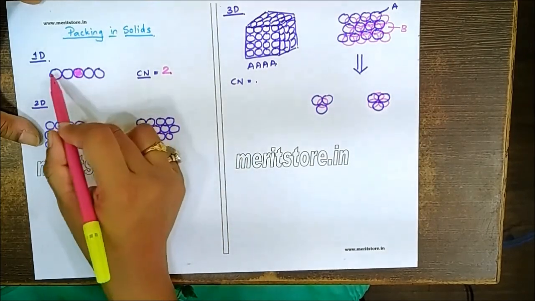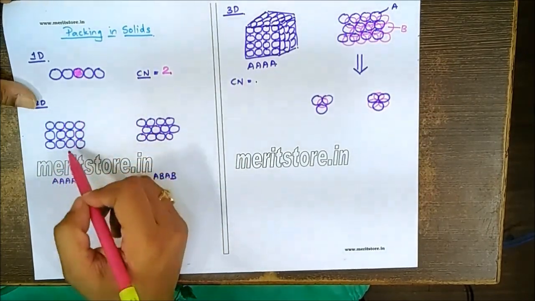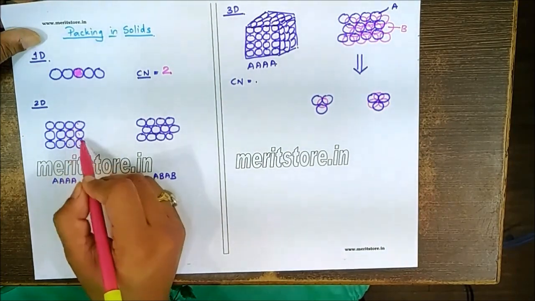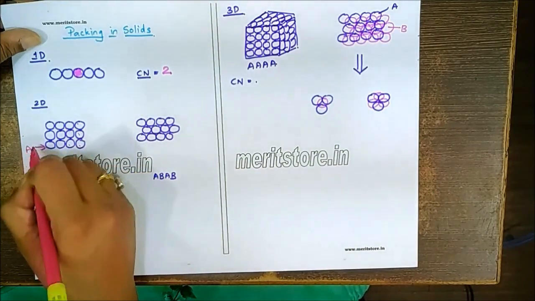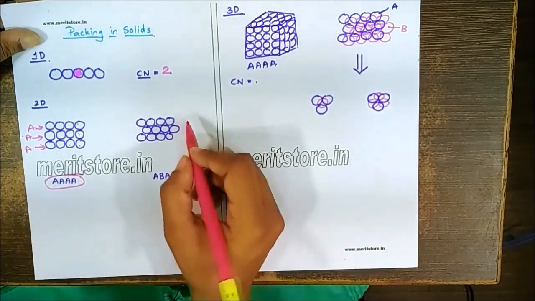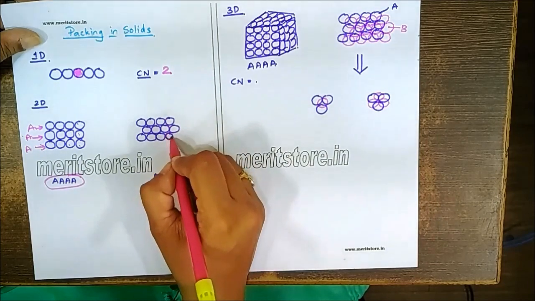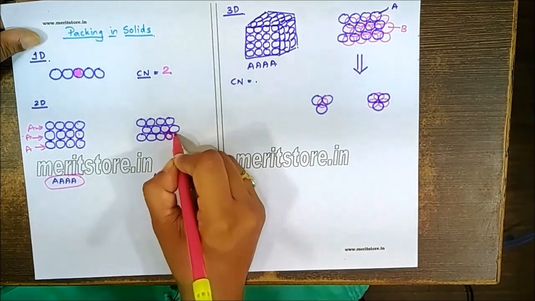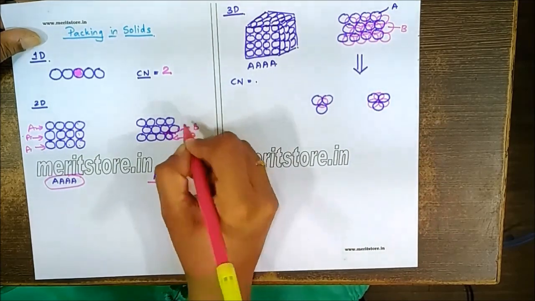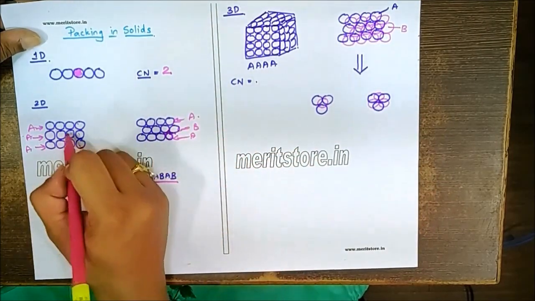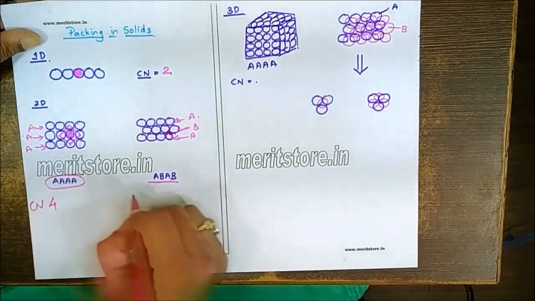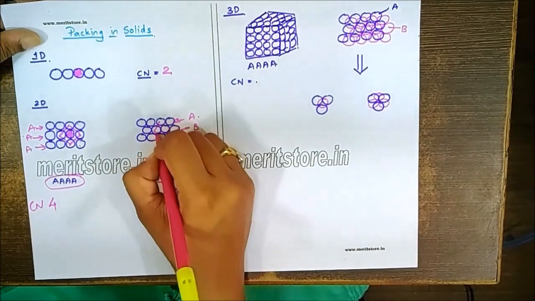Now this one-dimensional arrangement can be arranged on top of each other in such a way that atoms come in contact with the atoms. So here if I call one layer as A, second will be A, third will be A. So we call this AA type of packing. While here the atom is in contact with the depression of the other layer. So we call this AB type of packing. Now in this case, the coordination number will be 4, while here the coordination number will be 6.